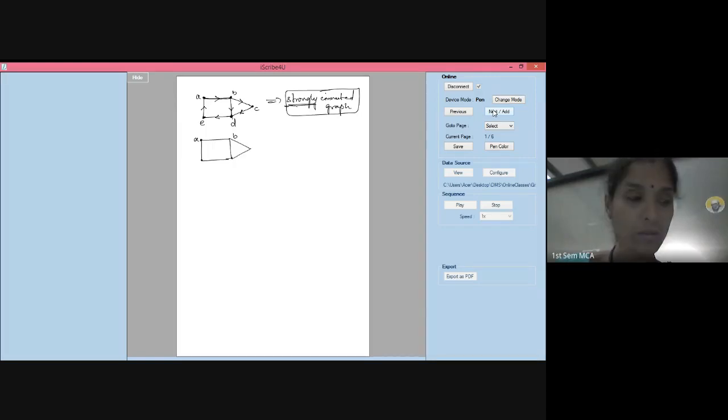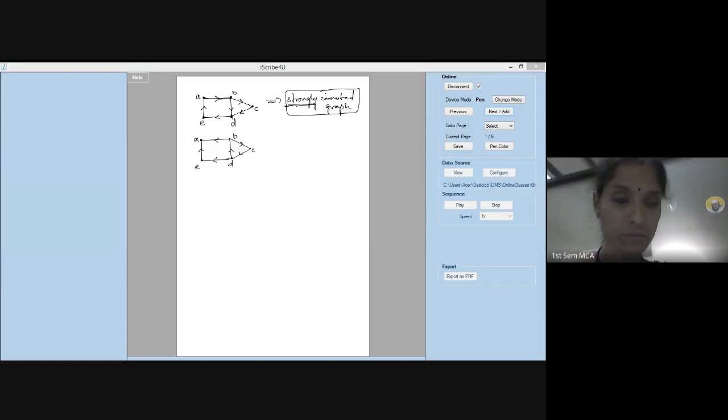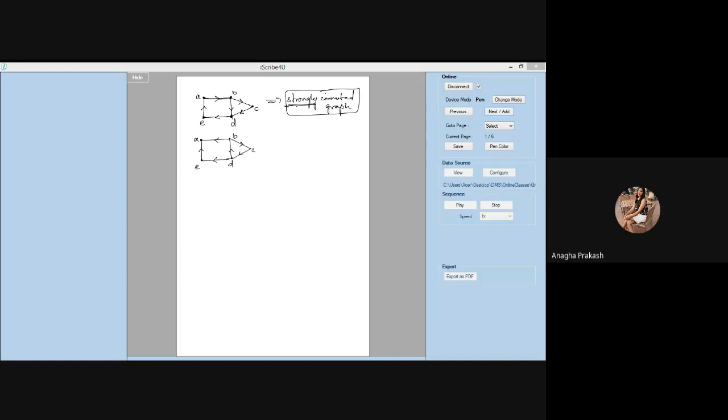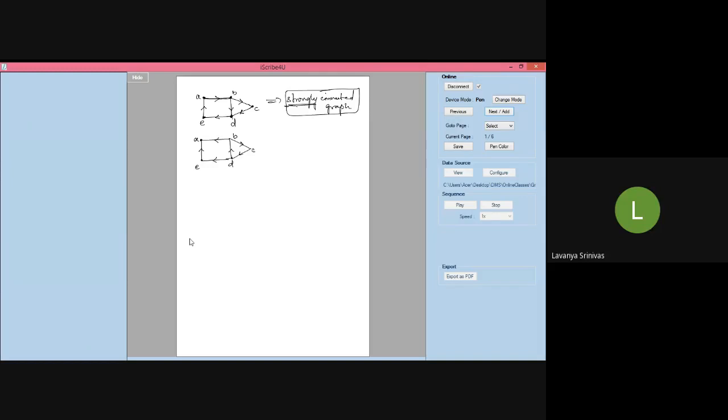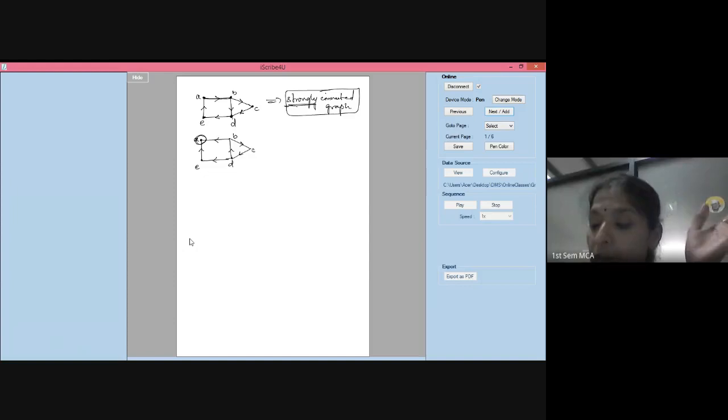I'll take the same graph, but I'll slightly change the directions, and then we'll see if we are able to determine whether it is strong or weak. Can you tell me if this is strongly connected? Students? No, ma'am. Why? We can't reach D, ma'am. You can't reach B. From A, you can't reach anywhere. Are you observing that? Yes, ma'am. There is no direction from here. Correct. From A, you can't reach anywhere.